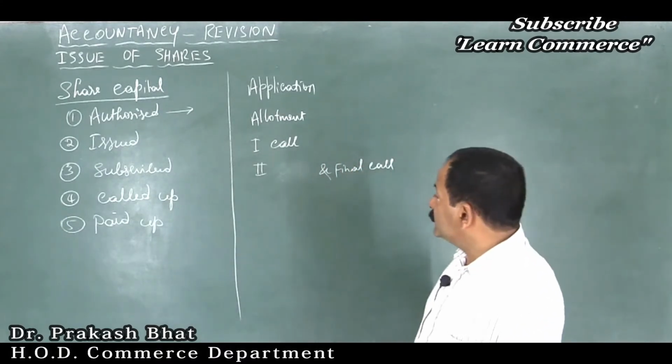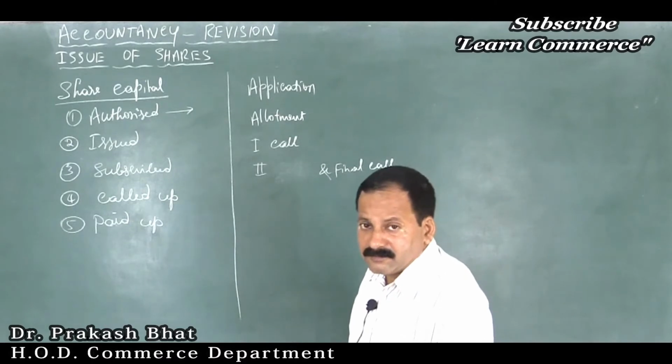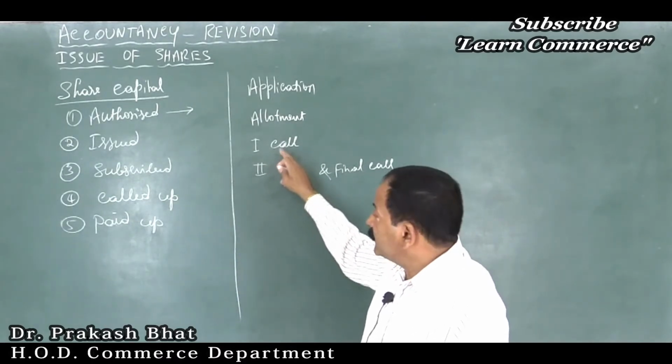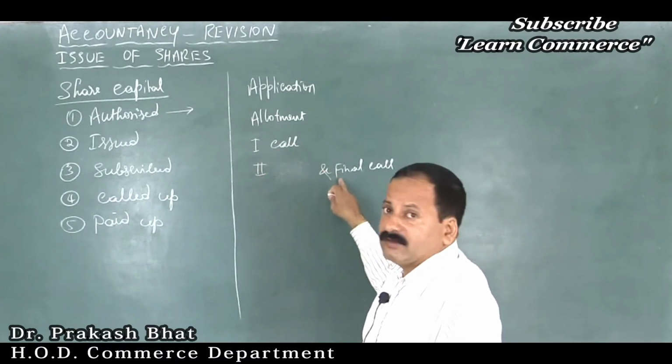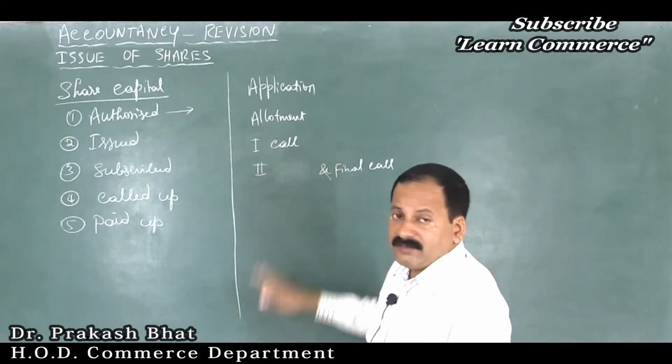If second call is not there, first and final call, that will stop. First call itself is the final call. If second call is there, this is first call and this is second and final call. If second call is not there, first and final call, like that. Clear?